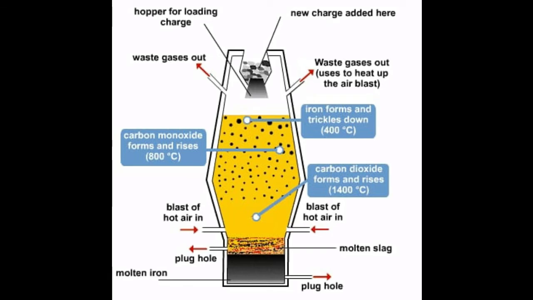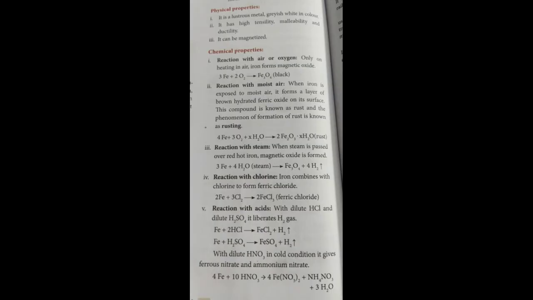The molten iron is collected at the bottom of the furnace after removing the slag. The iron thus formed is called pig iron. It is remelted and cast into different molds. This iron is called cast iron. Physical properties. It is a lustrous, that is shining metal, greyish white in color. It has high tensility, malleability and ductility. It can be magnetized.